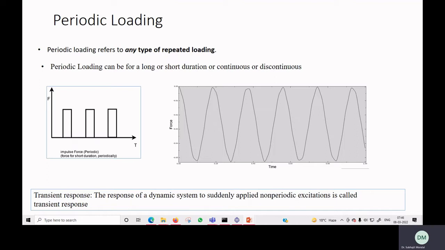Now if we have a structure and you have impulse type loading, the response we get is basically the transient response. When it occurs due to sudden, non-periodic excitation, this type of response we call the transient response.